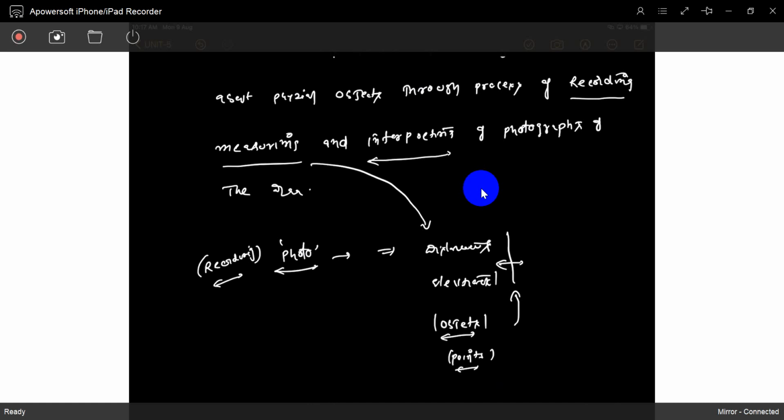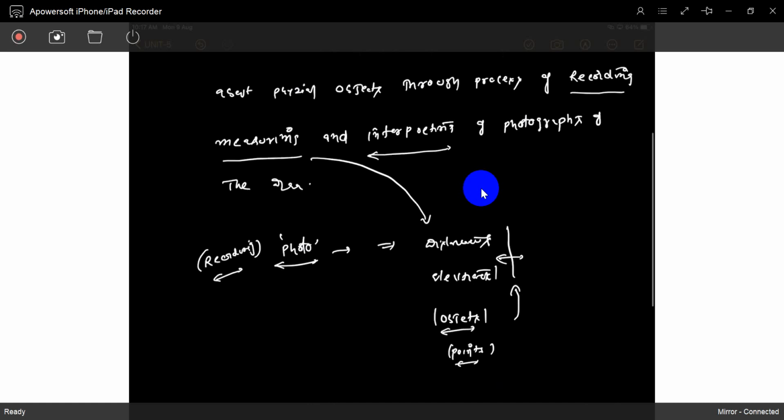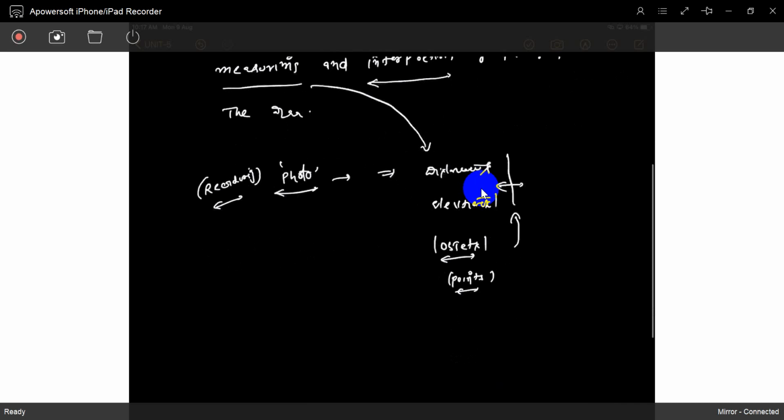Interpret it into details. If you see, photographs are different from the real thing. If there is a building and you take a photo, the ground point and the top point are in the same position on the ground, the same situation. But in the photograph, we get different positions.